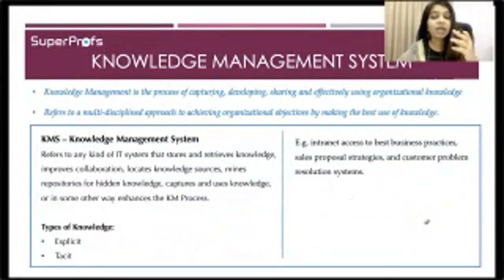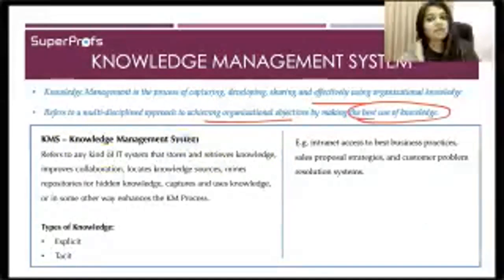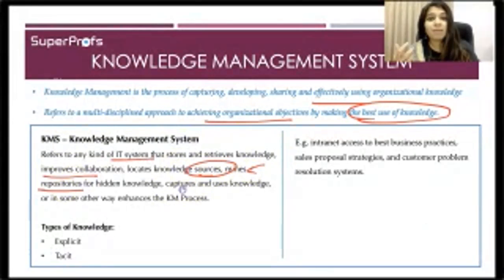All right. So knowledge management is the process of capturing, developing, sharing, and effectively using this organizational knowledge. It refers to a multidisciplined approach to achieving organizational objectives by making the best use of knowledge. A KMS refers to any kind of IT system which stores and retrieves knowledge, improves collaboration, locates knowledge sources, mines repositories for hidden knowledge, captures and uses this knowledge, or in some other way enhances the knowledge management process.